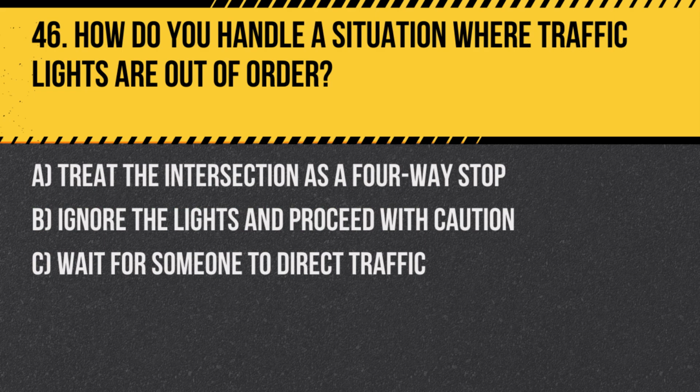Question 46. How do you handle a situation where traffic lights are out of order? A. Treat the intersection as a four-way stop. B. Ignore the lights and proceed with caution. C. Wait for someone to direct traffic. Answer: A. Treat the intersection as a four-way stop. This rule ensures all drivers take turns and the flow remains orderly and safe.